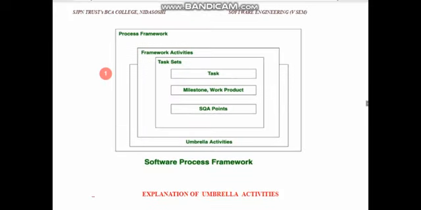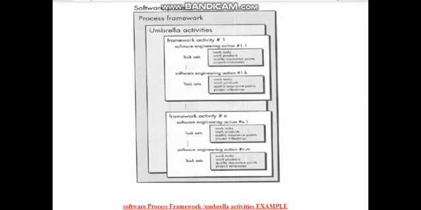So this is the second one, and this is the first one. You can draw any one, no need to go for both of them. These are the two architectures which are used for software process framework. Sometimes they are also called umbrella activities. Both mean the same. Now I will elaborate in more detail.